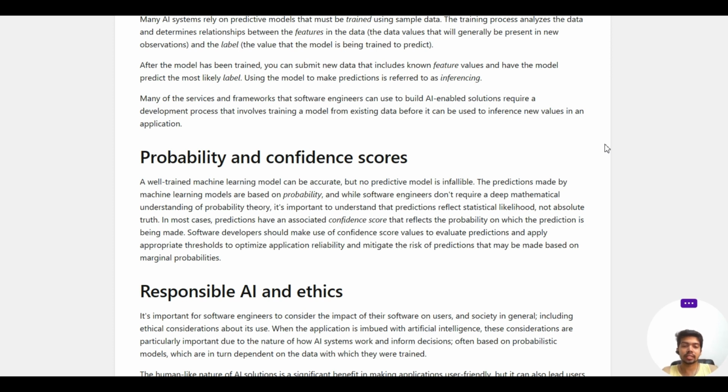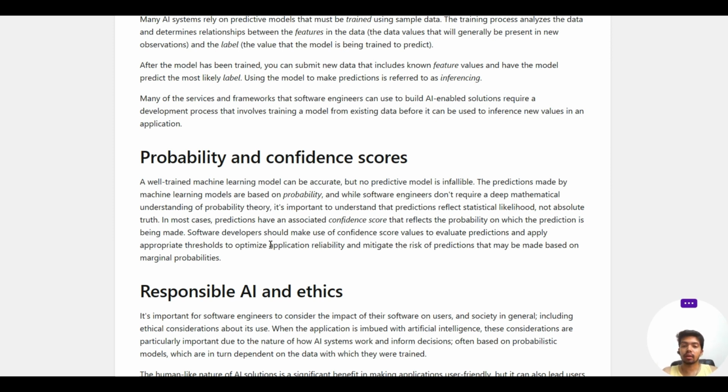In most cases, predictions have an associated confidence score that reflects the probability on which the prediction is being made. So software developers should make use of the confidence score value to evaluate predictions and then apply an appropriate threshold to optimize application reliability and mitigate the risk of predictions that may be based on marginal probabilities.